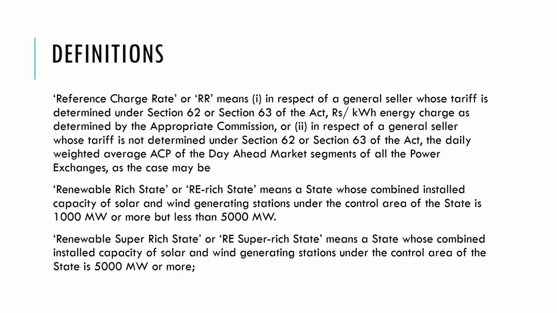Then there is the renewable rich state. A renewable rich state means a state whose combined installed capacity of renewable generating stations under a control area is between 1000 megawatt and 5000 megawatt. And then the renewable super rich state is a state whose combined renewable capacity, including both solar and wind, is above 5000 megawatt. So these are the three terms.